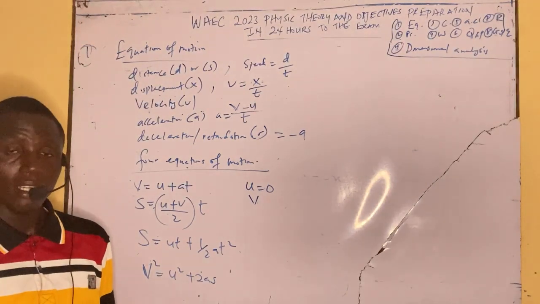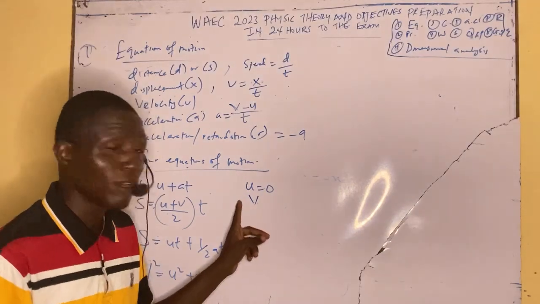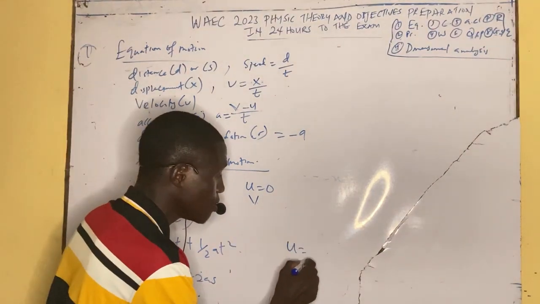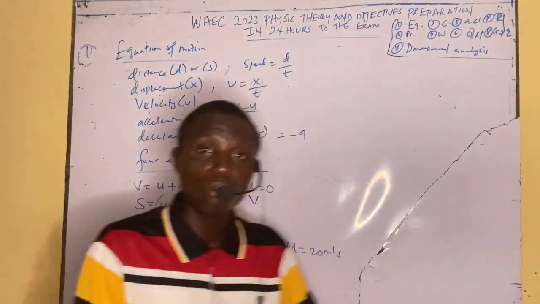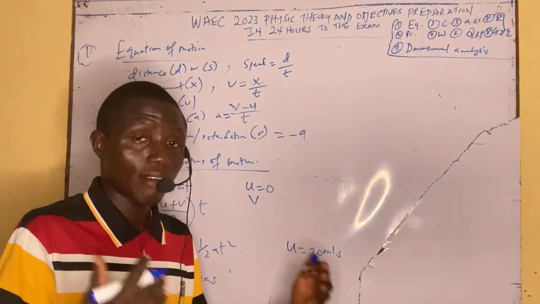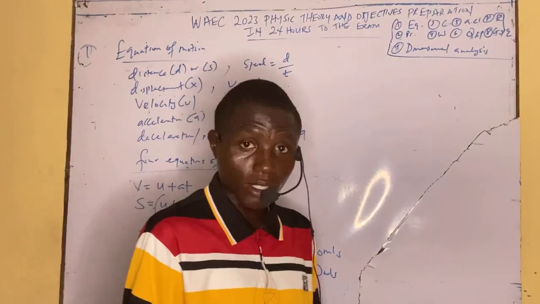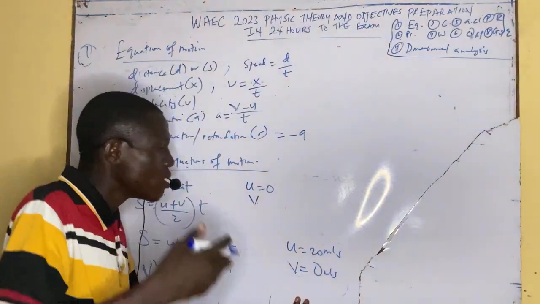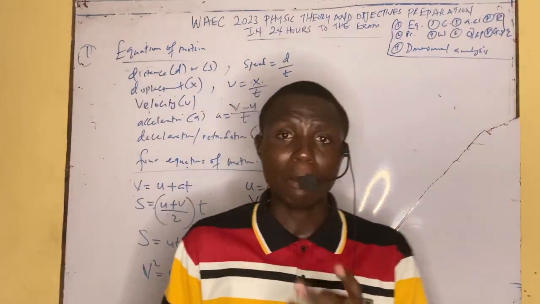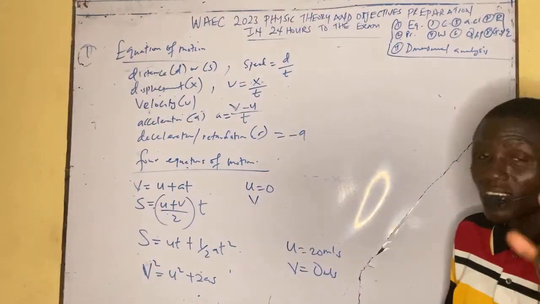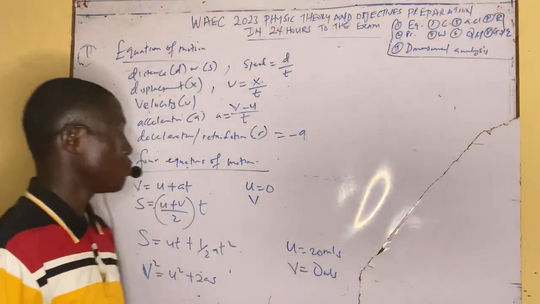Sometimes you might say the body has come to rest. They might say a body moving with 20 meters per second, coming to rest. When they say a body is moving with 20 meters per second, the initial velocity is not 0; the initial velocity will be 20 meters per second. It's coming to rest, so the final velocity is going to be v equal to 0, because it's going to come to rest and stop at a particular spot. So we were able to decode which one is u and which one is v. Because if you cannot decode your parameters, you are going to apply the formula wrongly. So the first thing is to interpret the question, visualize it, and then apply the formula.